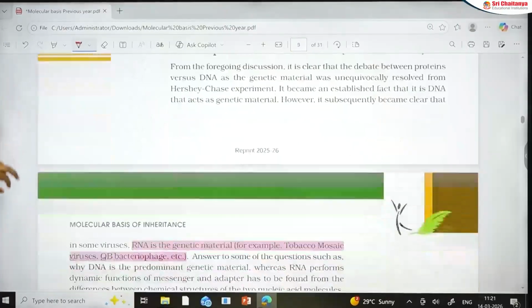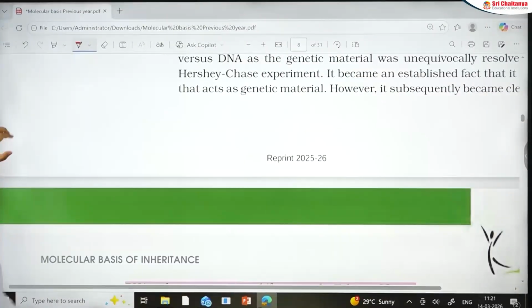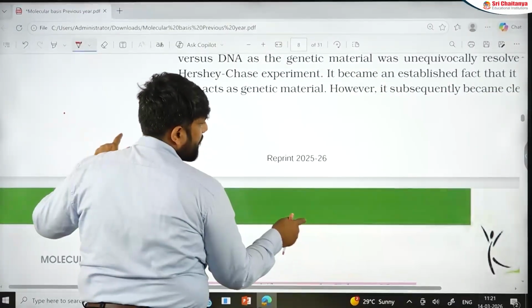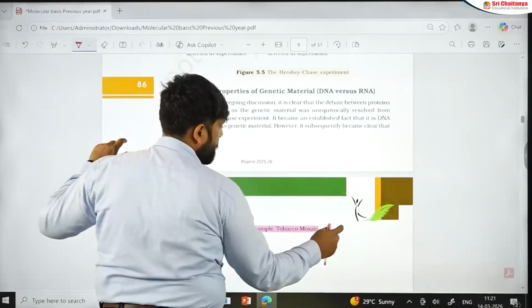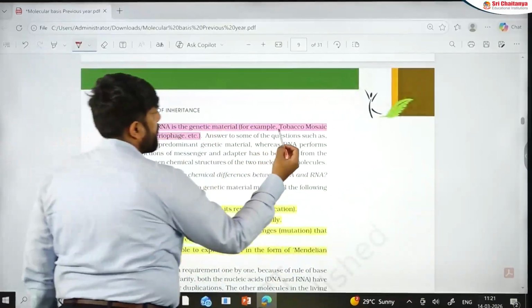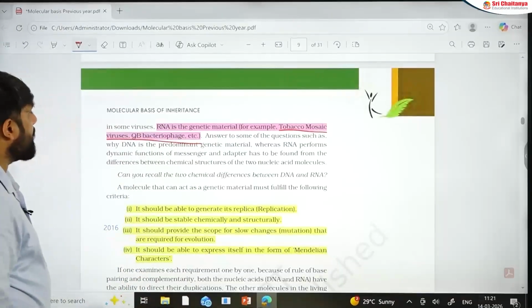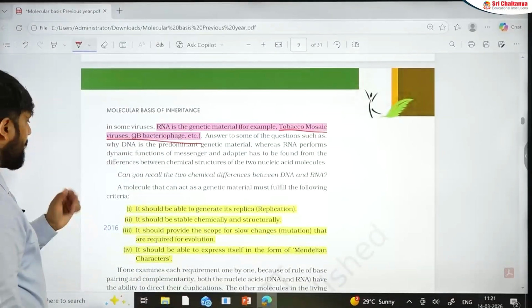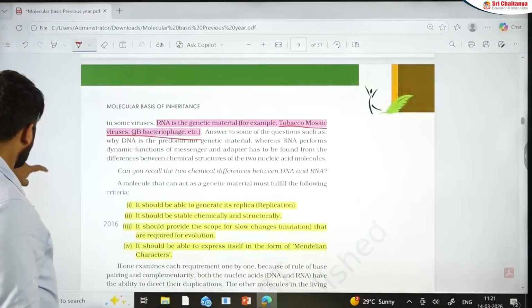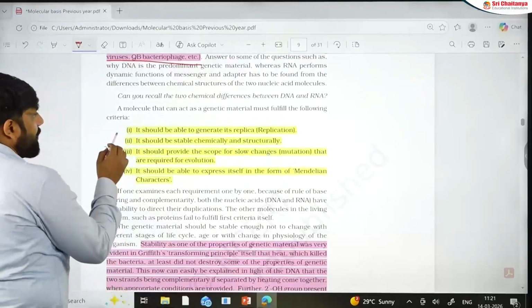Let's move to the next section. Then you have properties of genetic material. Now NCERT suddenly jumps into the next section where they talk about the properties of genetic material. This has appeared before: which of the following has RNA as genetic material? That is tobacco mosaic virus, QB bacteriophage, other viruses can also be there. Here in 2016 a question came on this.